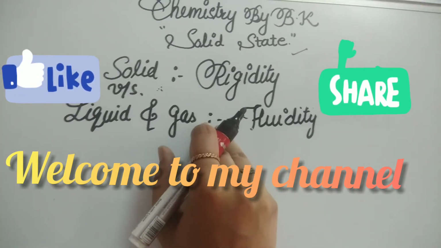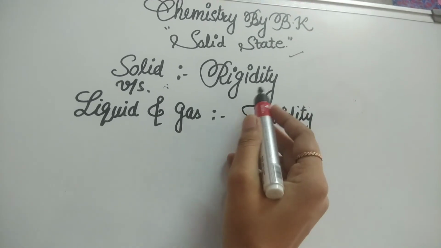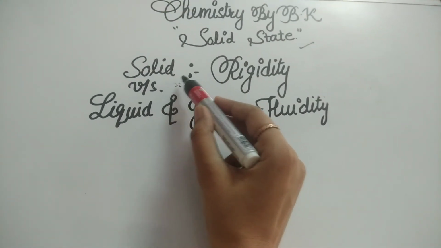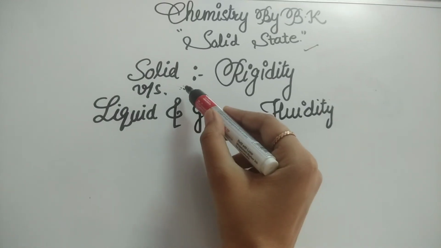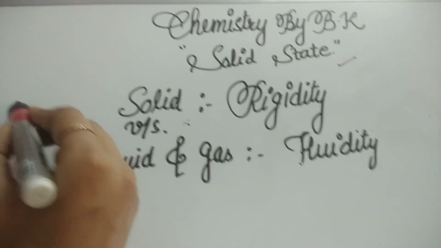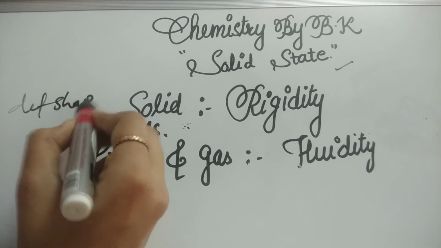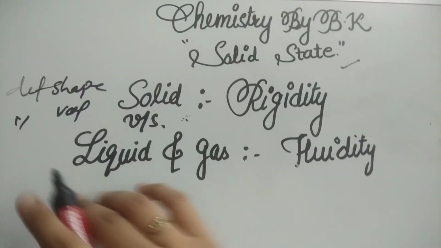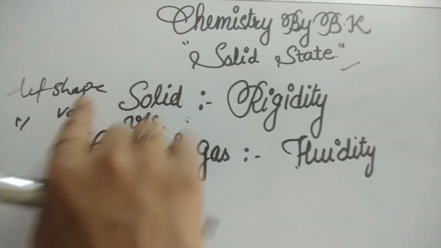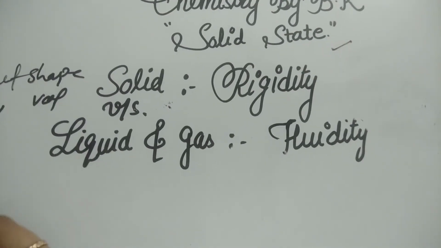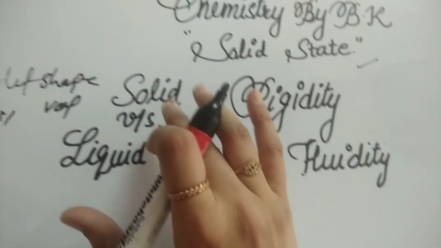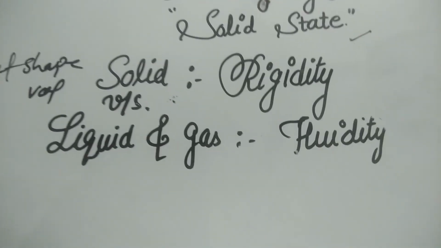Students, today we will discuss the solid state of class 12, and we will discuss it briefly. What is solid? As you know, a solid has a definite shape and definite volume. But do you know why a solid has a definite shape and definite volume? To discuss this question, we will go through this unit briefly. What are solids, and why do they have definite shape and definite volume?